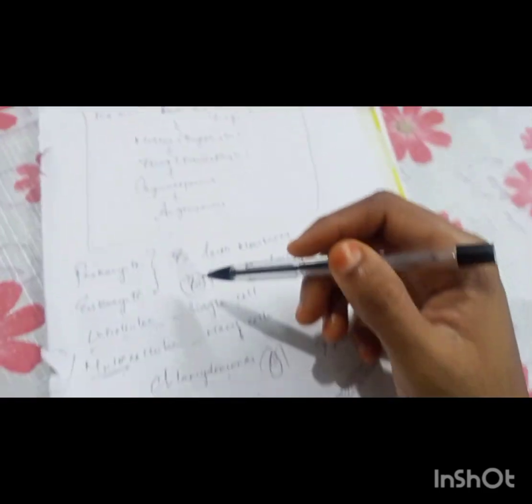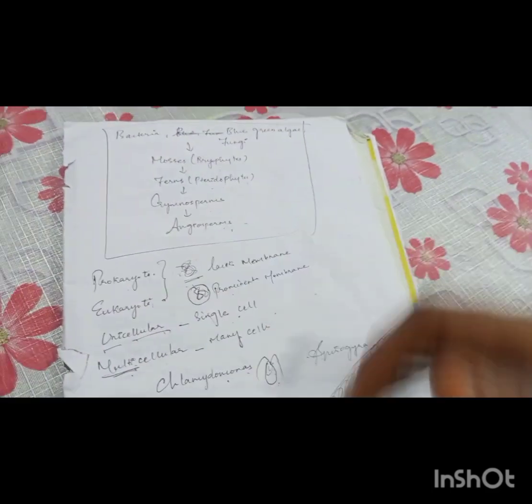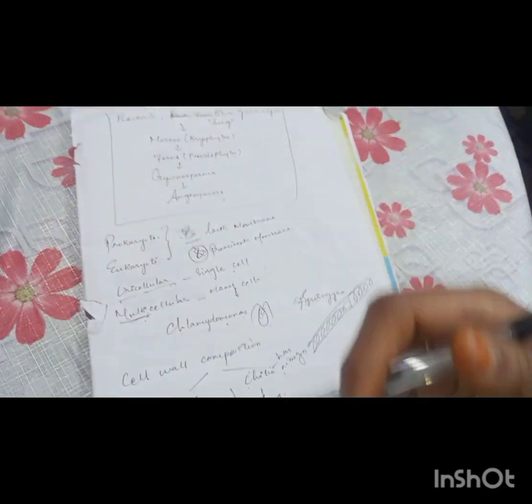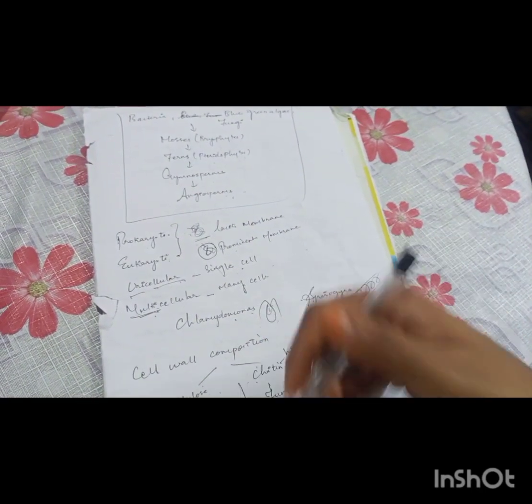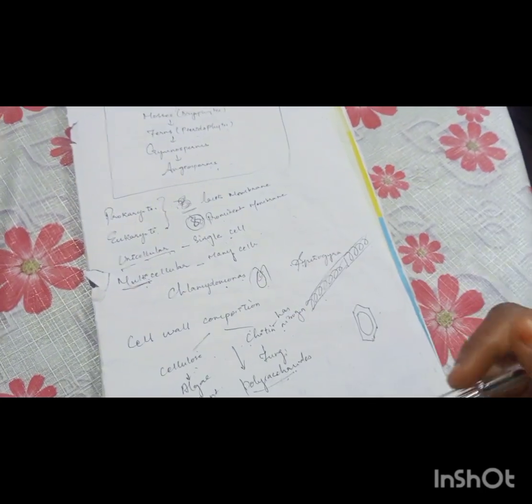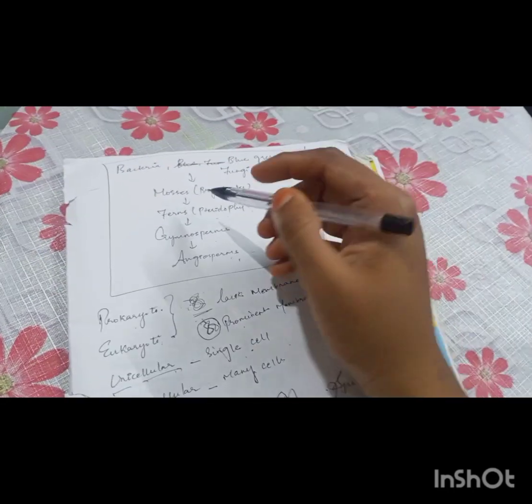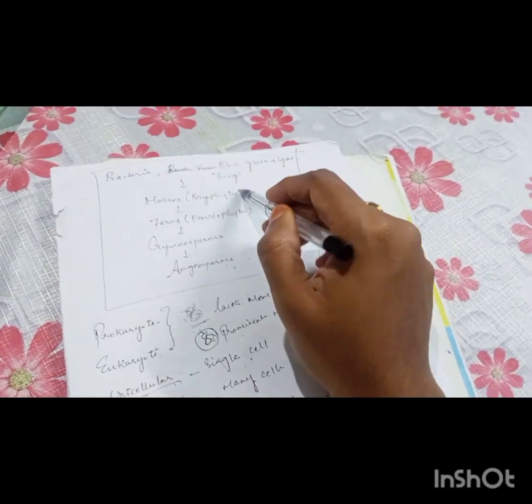When we take plants, we can see so many differences in their structure, and these are due to evolution. When organisms proceed from one stage to another, the body structure gets more complex.